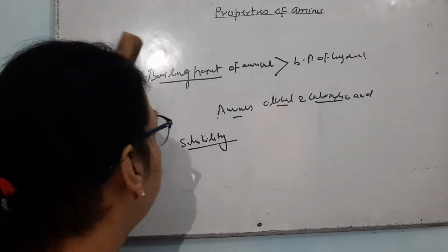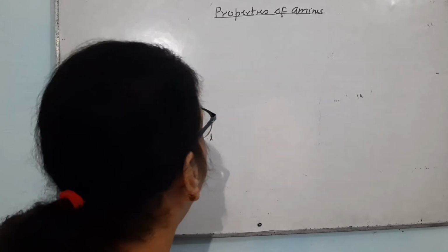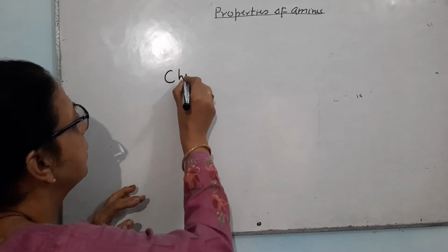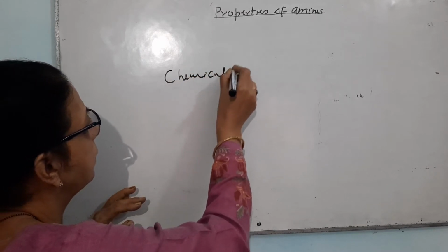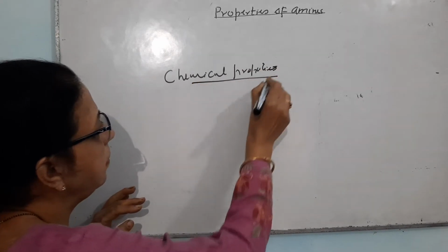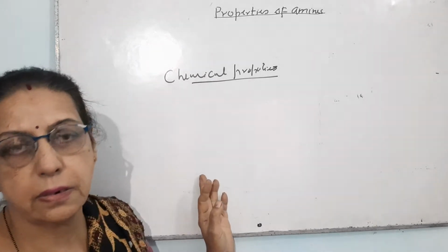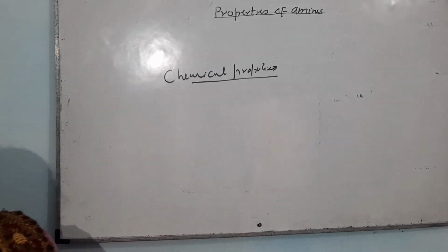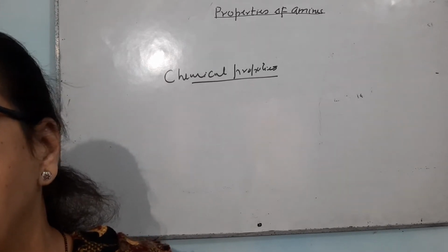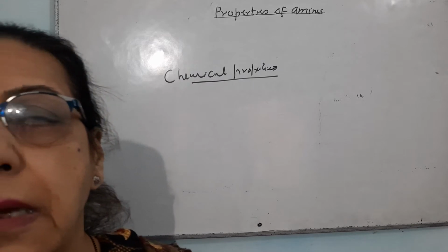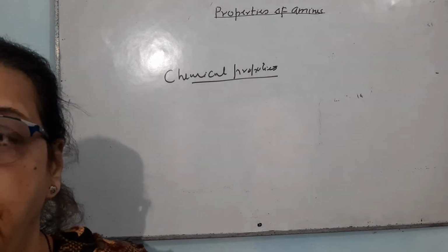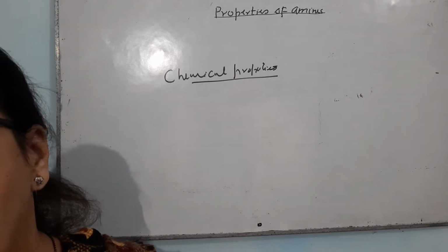Now, the next one are the chemical properties, which are very much important and you have to understand these, because if you do not understand, it will not be possible for you to do the questions, because the maximum number of questions are asked from the chemical properties. The first most important chemical property of amine is that amines are basic in nature. There are three reasons for the basicity of amines.